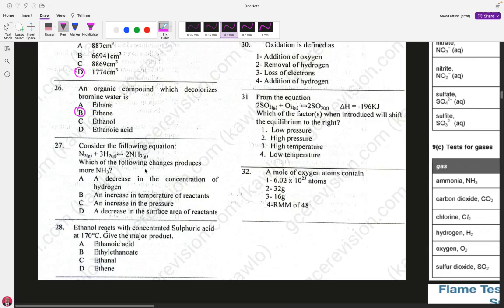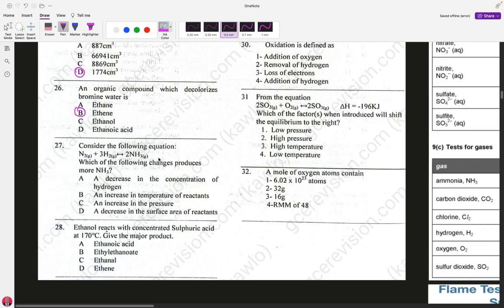Deal with the information you have been given. The information given here is that this is a gaseous reaction. Nitrogen is a gas, hydrogen is a gas, ammonia is a gas.